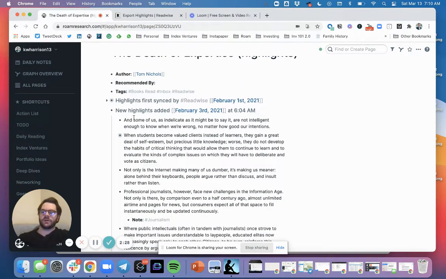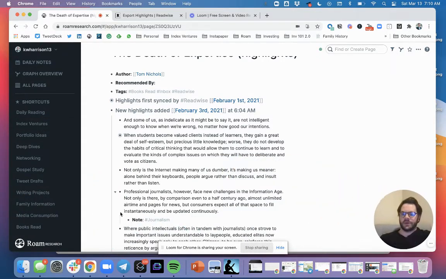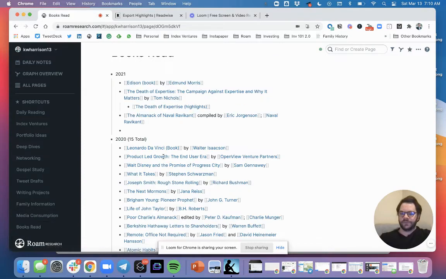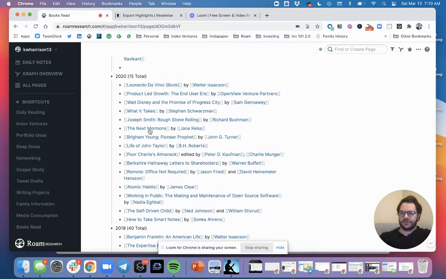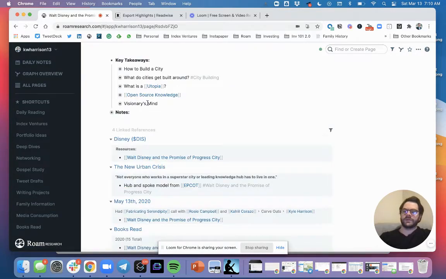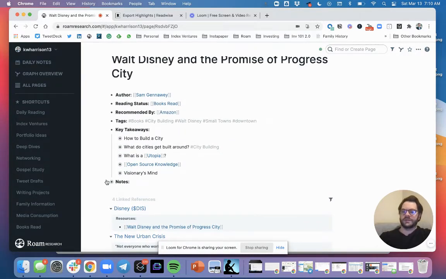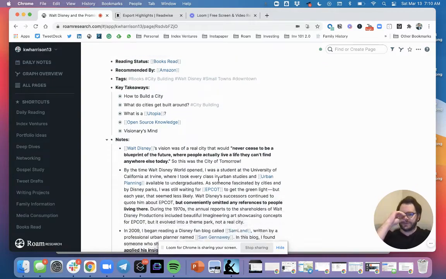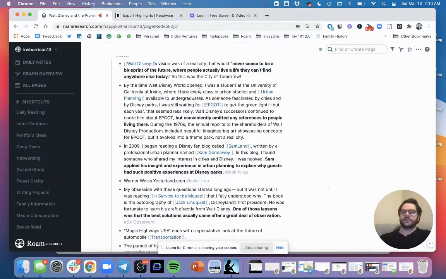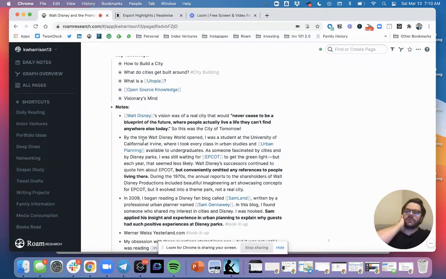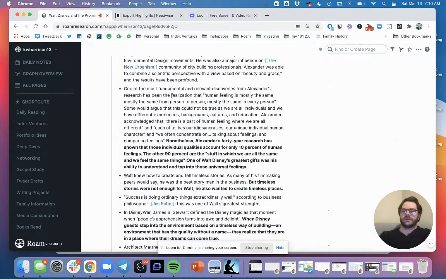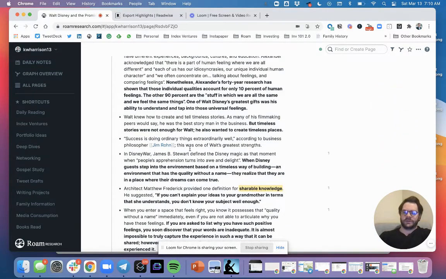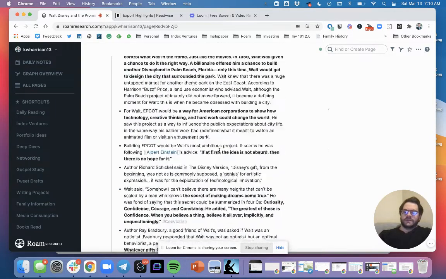When I finish a book, I'll go in and I'll clean this process up. So you can see, of the books that I have read, here's one that I've mentioned before, where you can basically see these were all the highlights that got pulled in through Readwise. Then what I'll do is I'll go through and read them, clean them all up, move them all into this note section, take out some of those timestamps and dates and things, and go through and bold things and connect things and stuff like that.